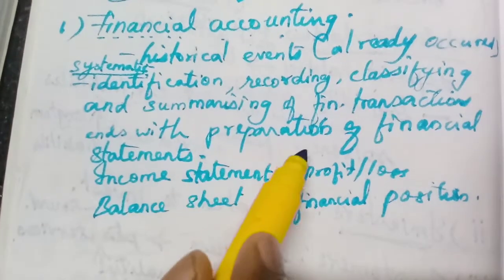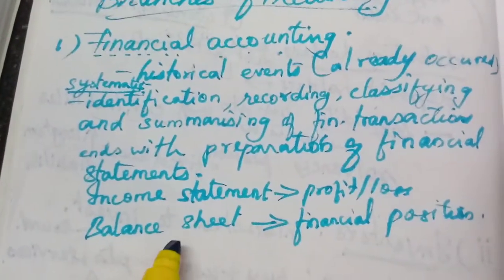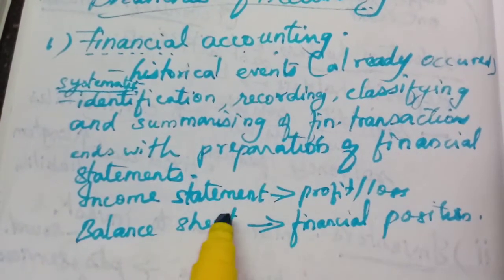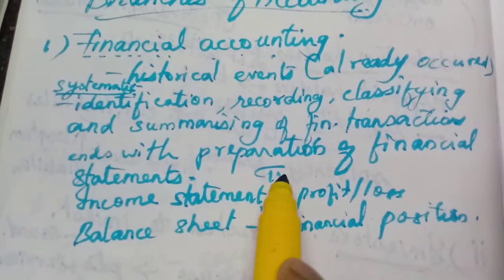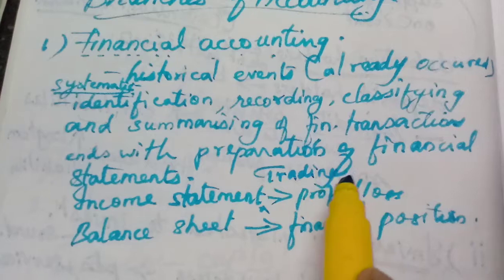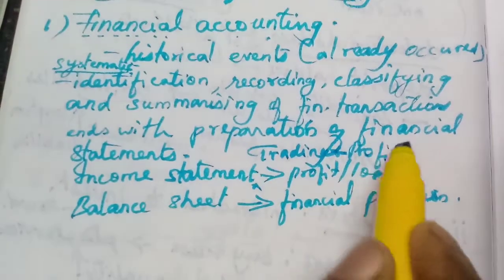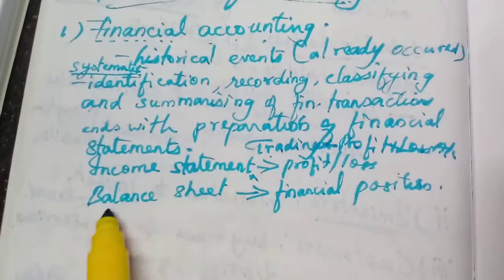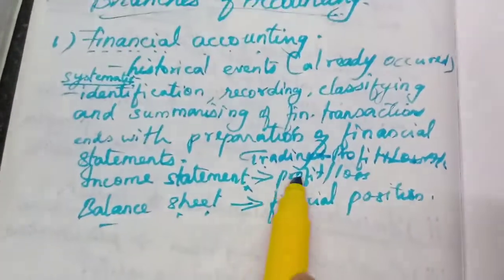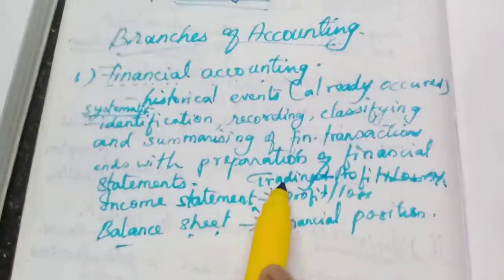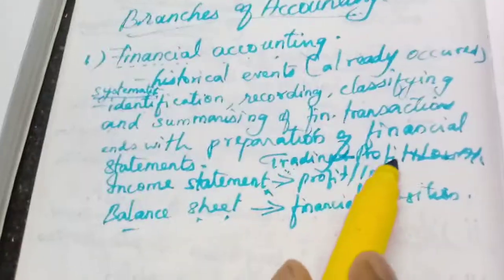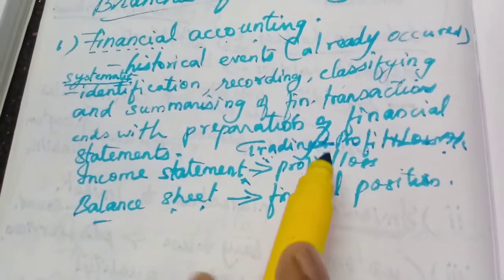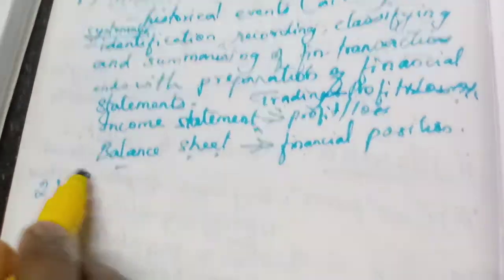And financial statements are income statement and balance sheet. Here from the income statement we can calculate the profit or loss. Here that income statement is also called as trading and profit and loss account. One account, this profit and loss account, then balance sheet. So from the trading and profit and loss account we can calculate the profit. From the trading account we can get the gross profit. From the profit and loss account we will get the net profit. Okay, you have understood. Then the second accounting is cost accounting.